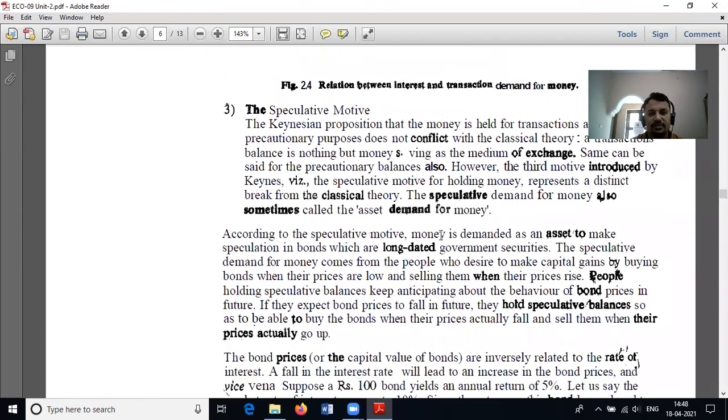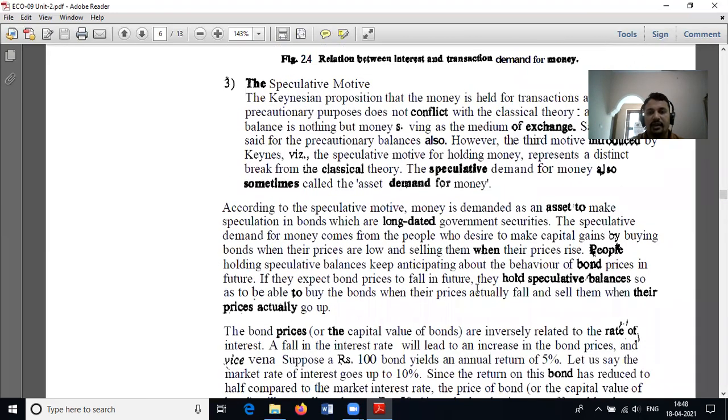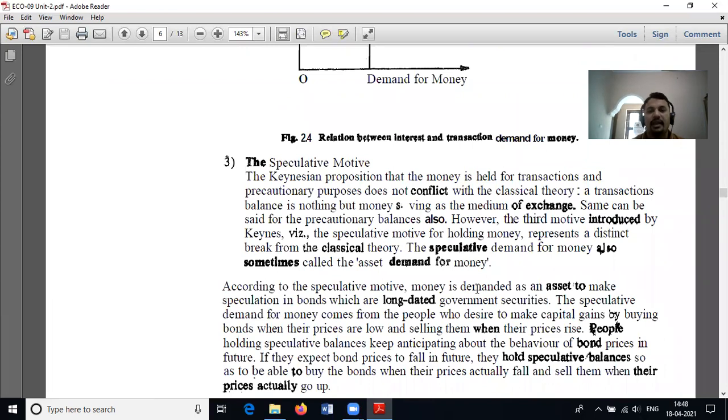And the last one is speculative motive. Speculative motive means a person holds the money for speculation. That means a person who keeps money to purchase some assets, and he expects some gain or some appreciation in the asset when the price of such asset increases in the market. Okay, this is the speculative motive.